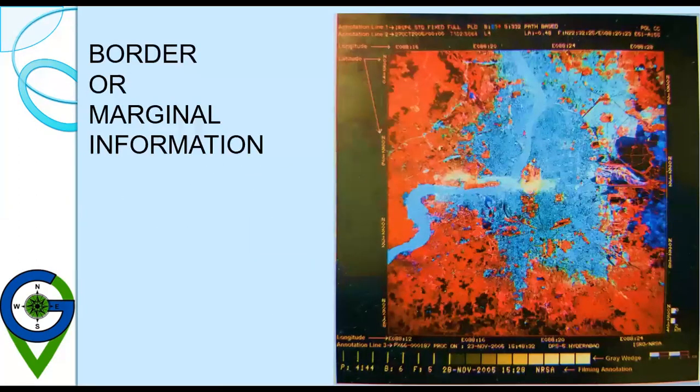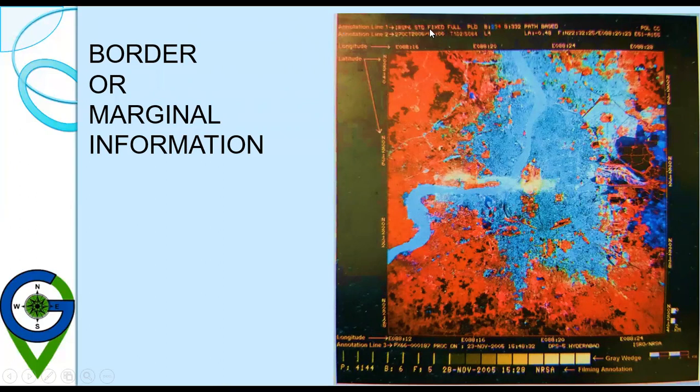So let's see the border information or marginal information of LISS 3 data, LISS 4 sensor data as prepared by NRSC. So this is annotation line 1. It is written IRS P6, that is the satellite ID.